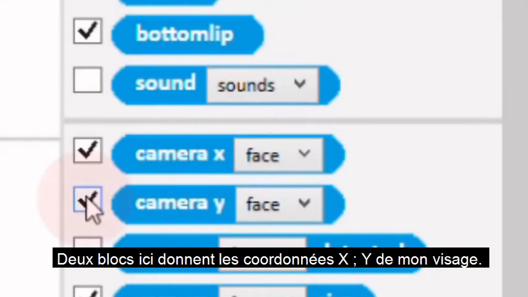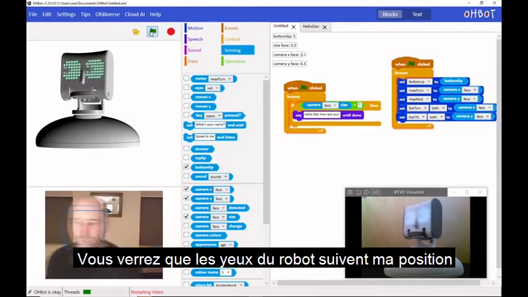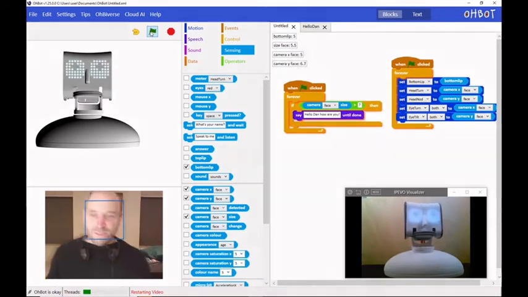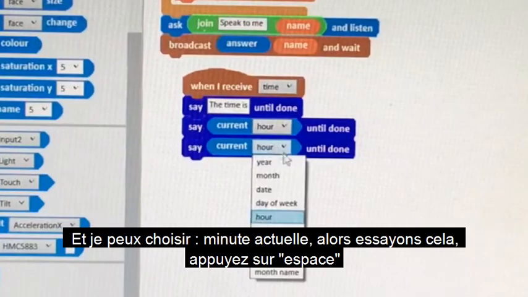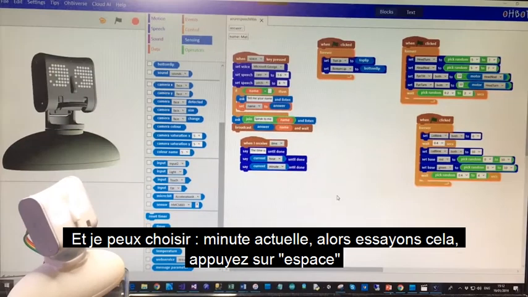Now we get two blocks here. These give the X, Y coordinates of my face. You'll see that the robot's eyes are following my position. And I can say also the current minute. So let's try that out if I press the space key.